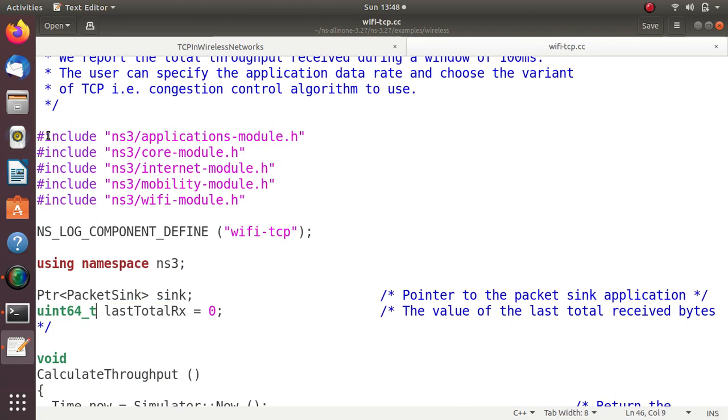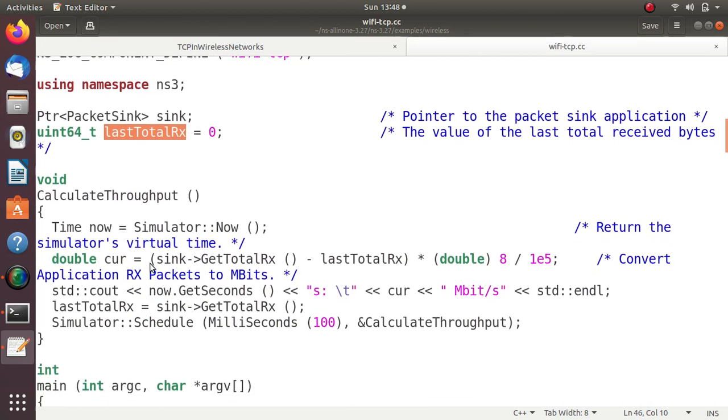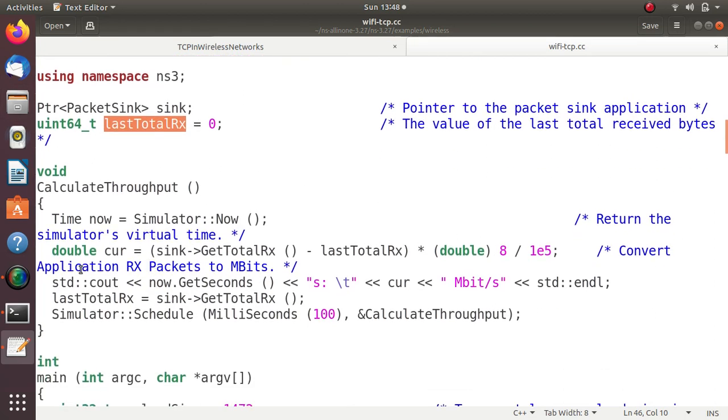It is a 64-bit unsigned integer, and lastTotalRx, the last total received bytes, is initially 0. The entire application is based on calculating the throughput of the TCP protocol in wireless networks. So for that, first the thing is time now.